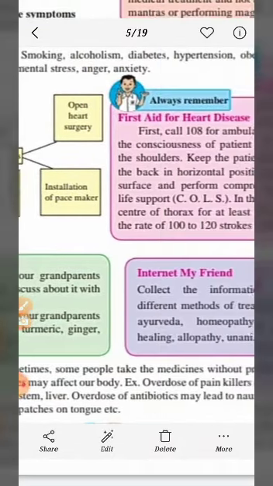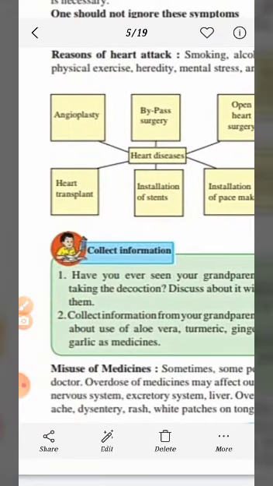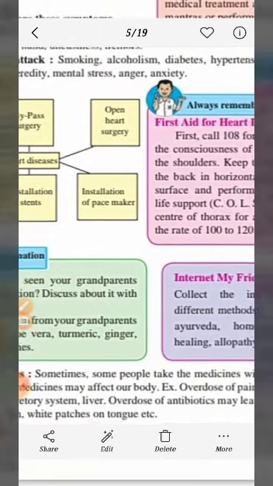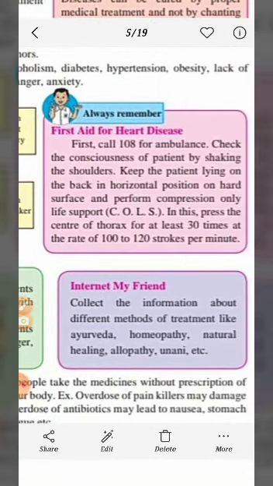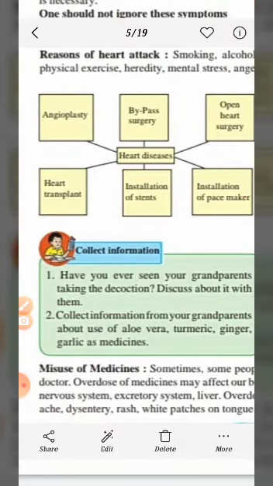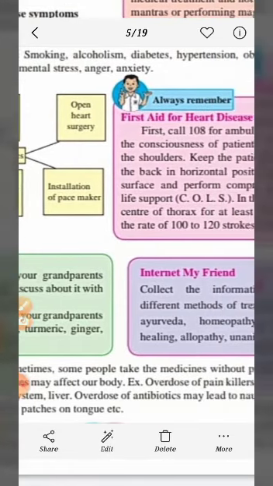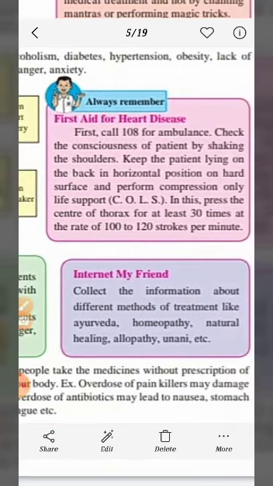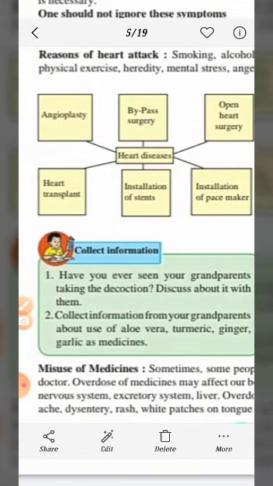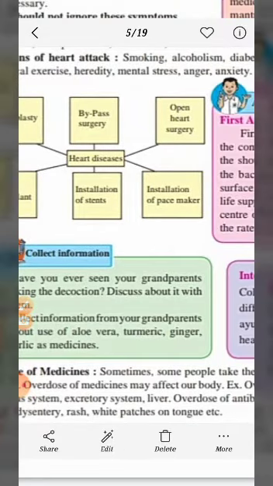Sometimes some people take medicines without a prescription from a doctor. Overdose of medicines may affect our body. For example, overdose of painkillers may damage the nervous system, excretory system, liver. Overdose of antibiotics may lead to nausea, stomachache, dysentery, rash, white patches on tongue, etc.